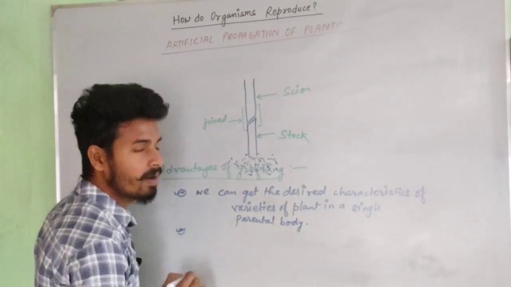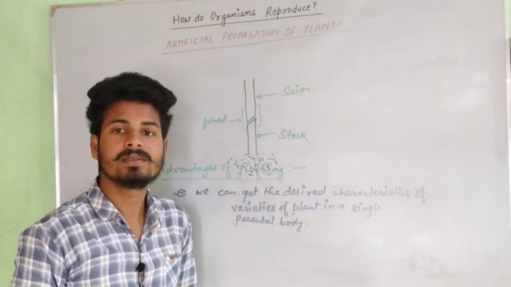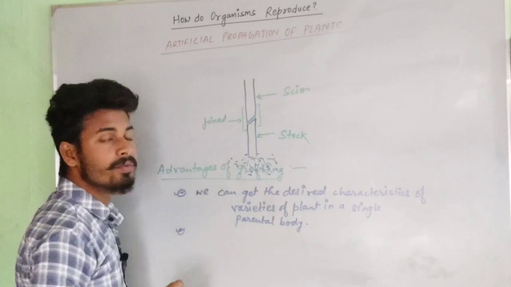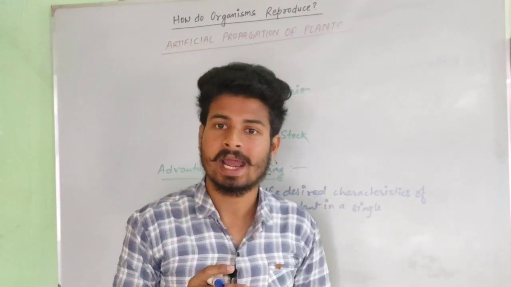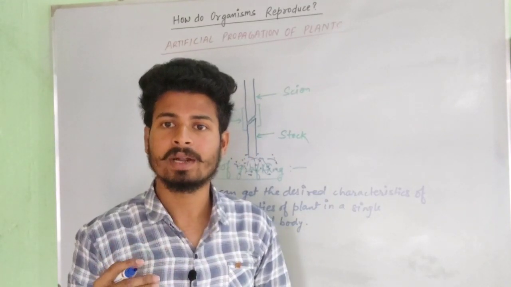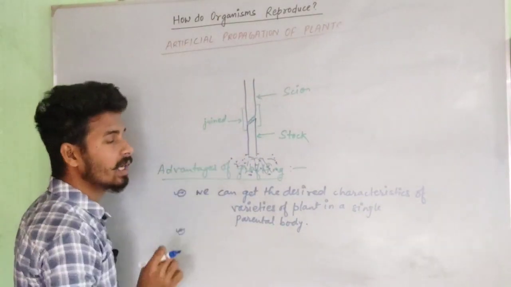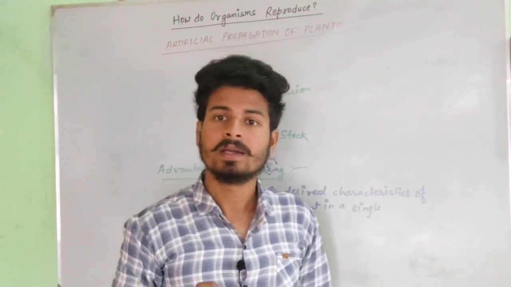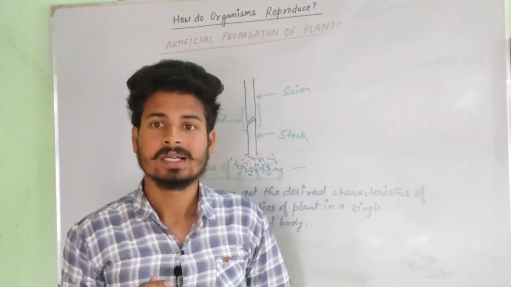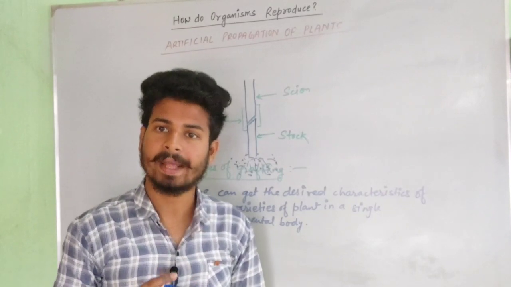Now the other advantage of the grafting method is that in this process the time taken is very less. If we talk about a plant sown from a seed, it takes time to grow small, then it continues to become bigger, and then it starts flowering. In grafting, the parental body is usually already developed with the root system, so the time for making the root system of the parental body is excluded.